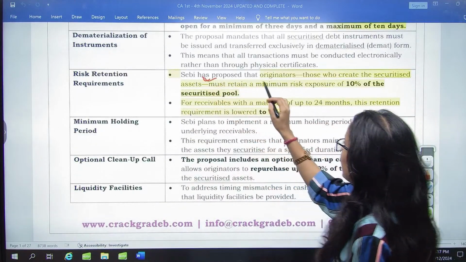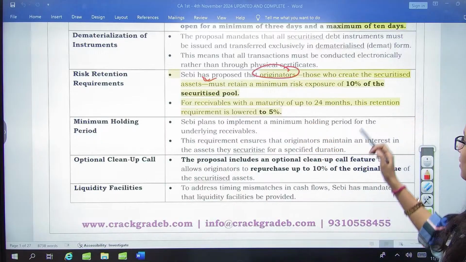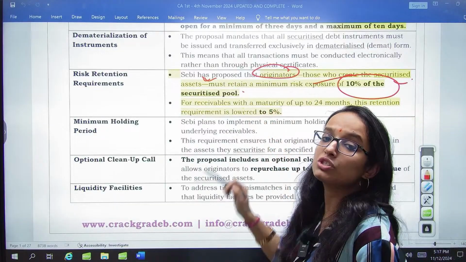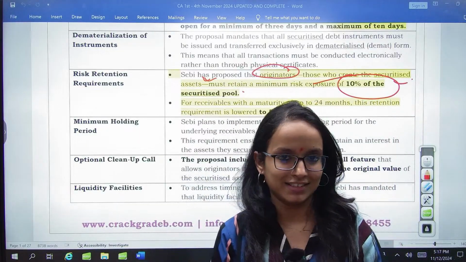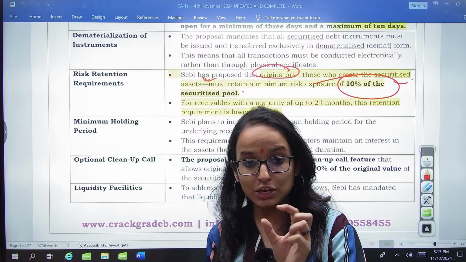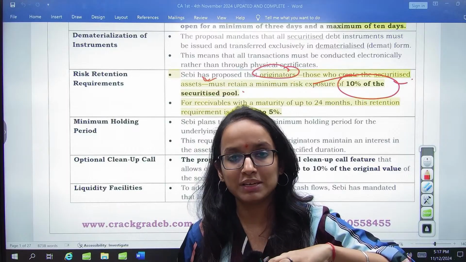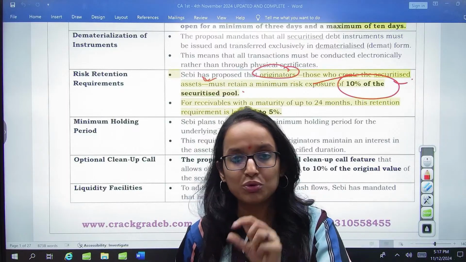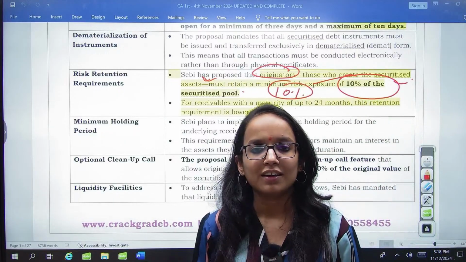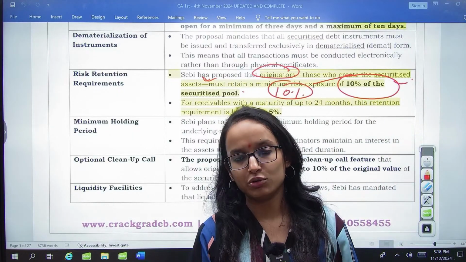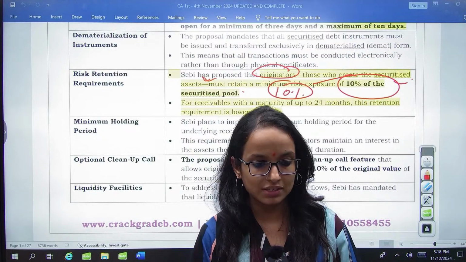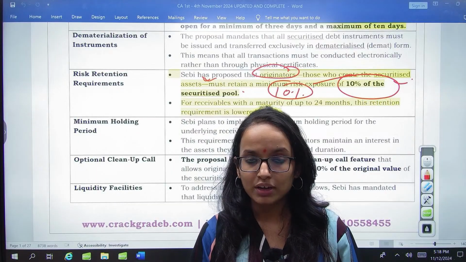Then you have the risk retention requirement as well. SEBI has said that the originators who created this securitized asset must retain at least 10% of the securitized pool. They have to retain the risk. Now this is again very important. Why do they have to retain the risk? At least 10% of the original value when the pool has been created, you have to retain. Why? So that you remain liable to it, right? You remain responsible for the performance and management of the asset. Getting this point?